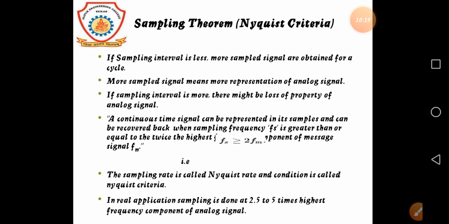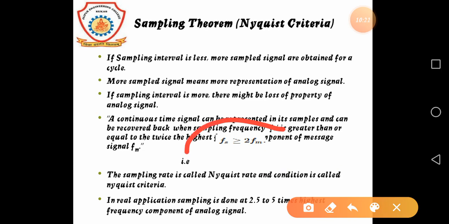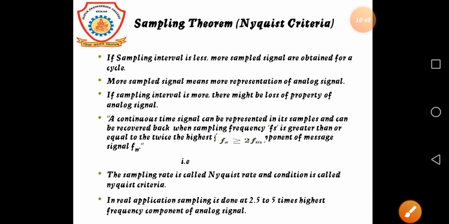Here we can see that when the sampling frequency is greater than or equal to 2 fm, where fm is the highest component of the message signal, then we recover the signal back. The sampling rate is called the Nyquist rate and the condition is called the Nyquist criteria. In real applications, sampling is done at 2.5 to 5 times the highest frequency component of the analog signal.